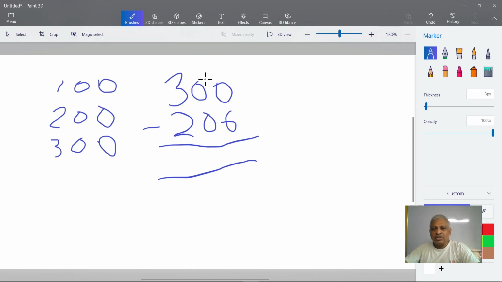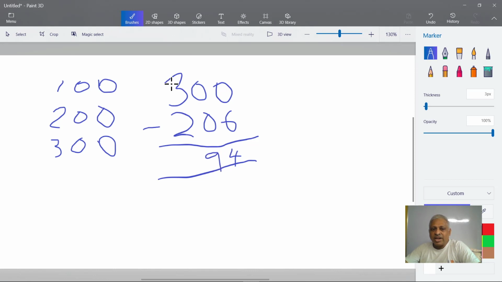So from here you borrow 1 to here. So it will be 10 because you are borrowing from the tens place. So 10 minus 6. How much? 4. And here how much you have? 10, and we borrowed 1. So we are left with 9. So 9 minus 0 is 9.